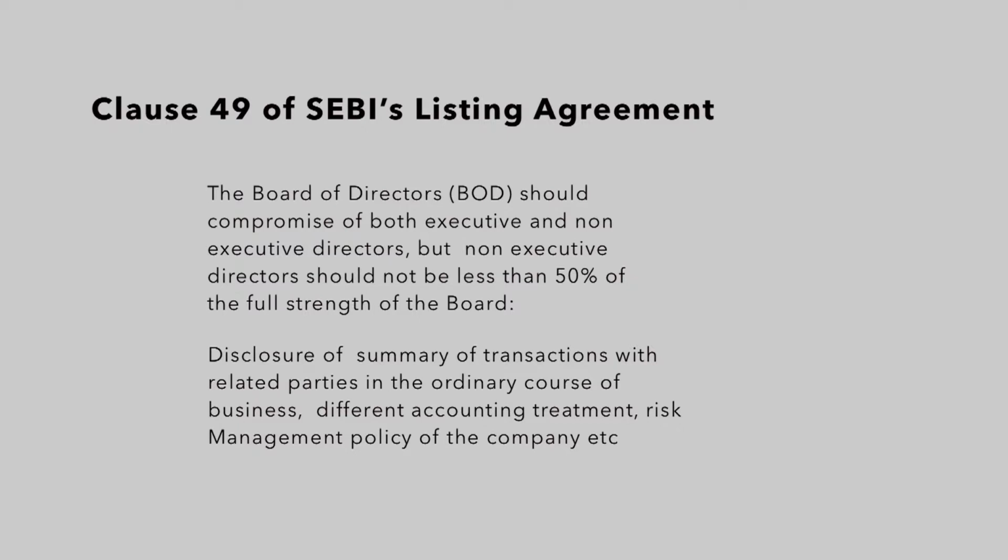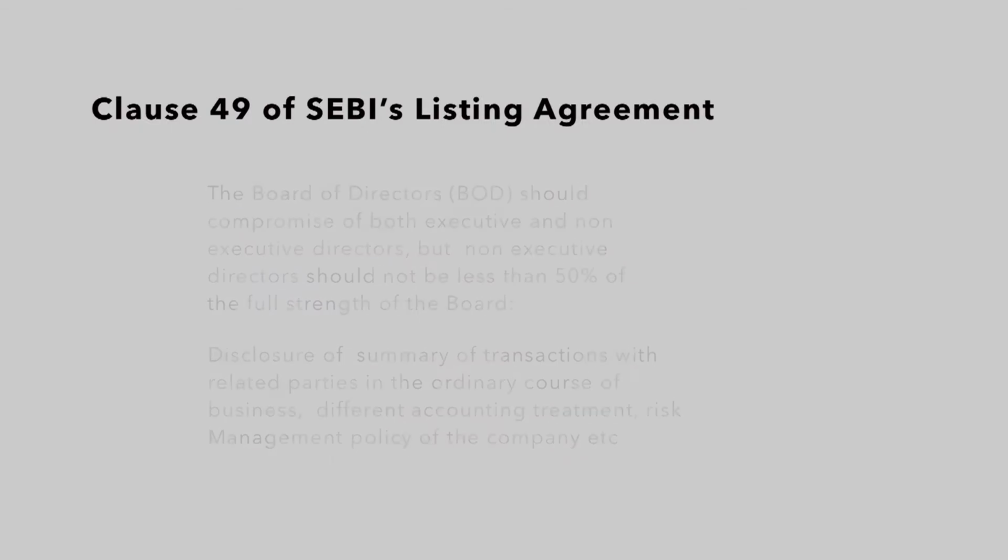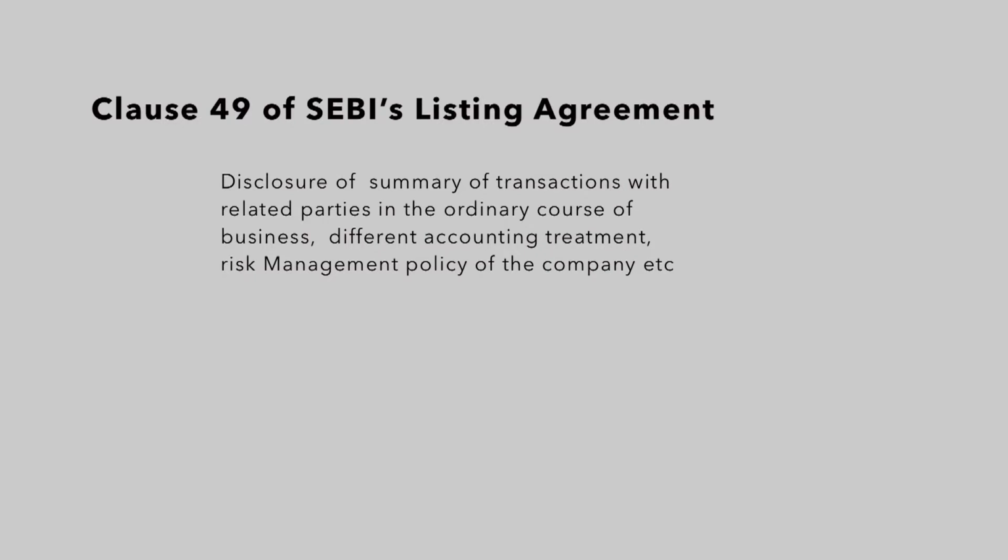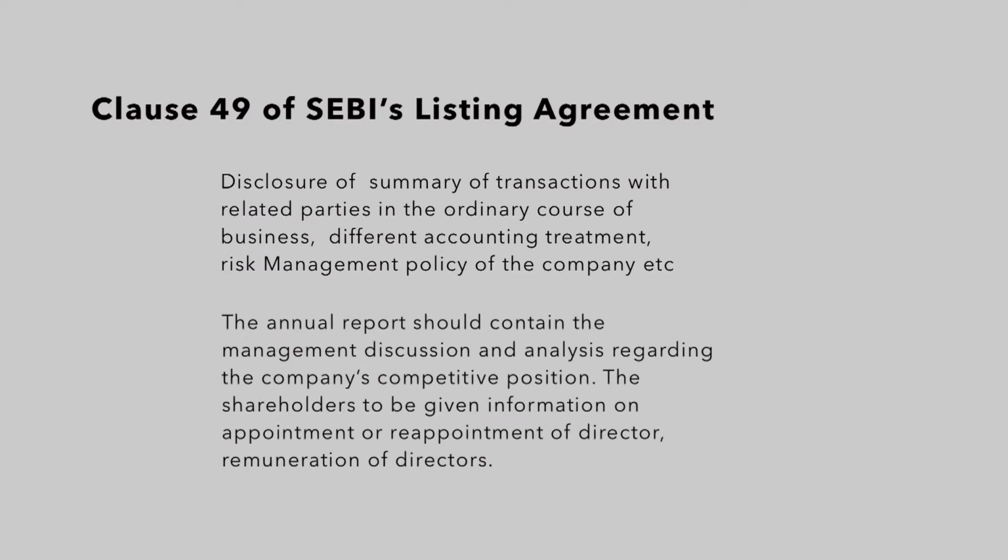The other requirement was related party transactions, that is, the disclosure of all the transactions with related parties had to be undertaken by the companies. Then the annual report should also contain a management discussion and analysis regarding the company's competitive position. The shareholders also had to be given information regarding the appointment, reappointment or remuneration of the directors, and the companies had to provide a certificate stating that the financial statements had been reviewed by the chief executive officer